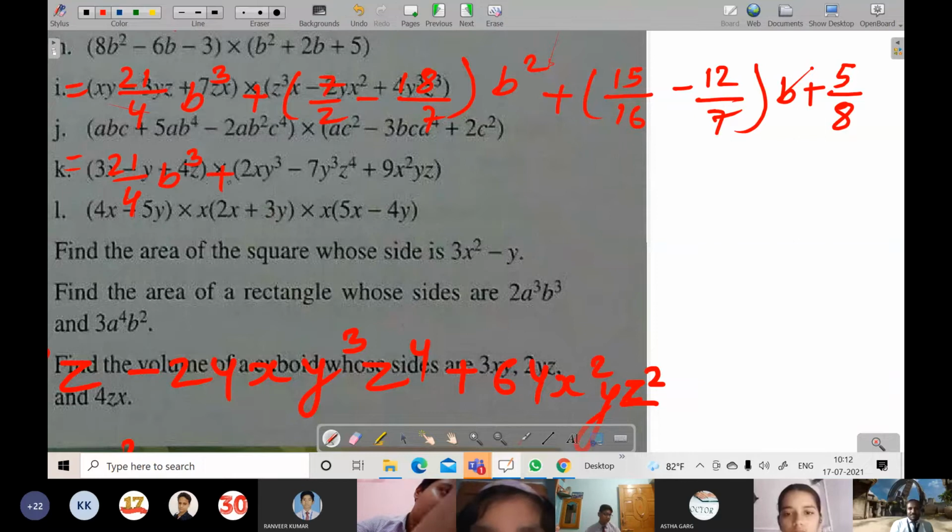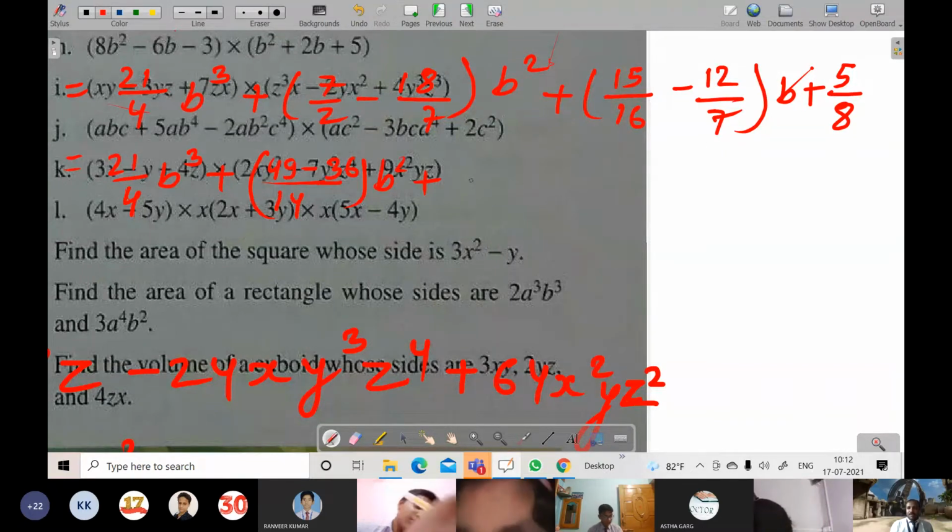Then plus, when you take the LCM, it will become 14, and 7 sevens are 49 minus 18 twos are 36, b square. Plus here also, 16 and 7 LCM becomes bigger.